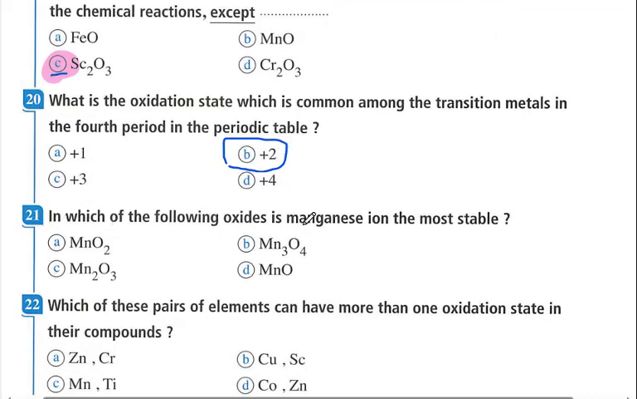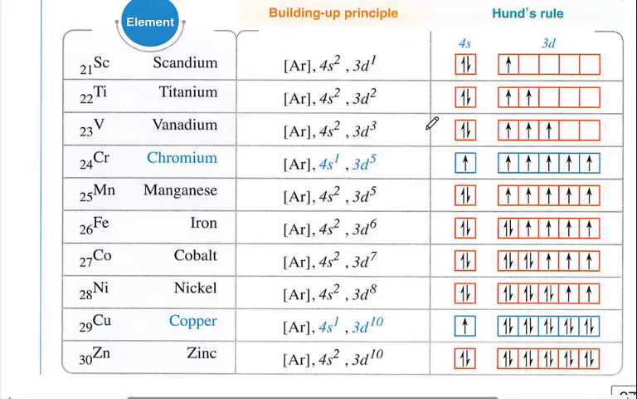In which of the following oxides is the manganese ion most stable? Most stable means the 3d sublevel contains 5 electrons, half filled. So here it is 4. Look at this. Manganese here is 25, argon 4s2 and 3d5. So if it loses only 2 electrons and has the oxidation state of positive 2, then it is the most stable oxidation state, as the 3d sublevel is half filled and more stable.